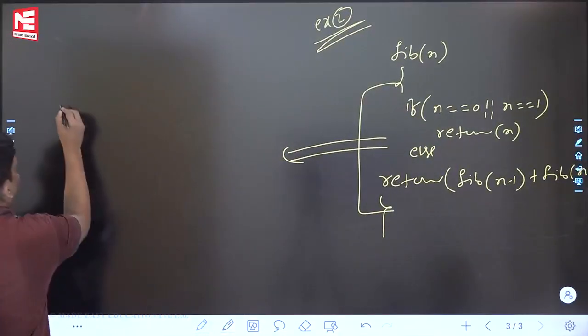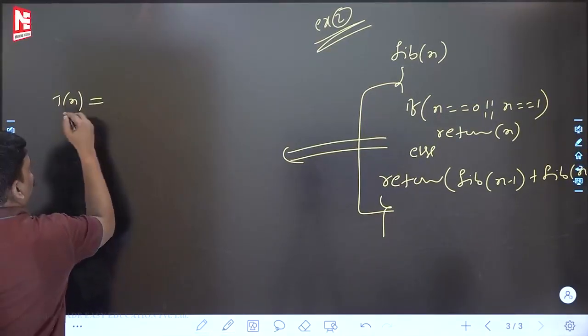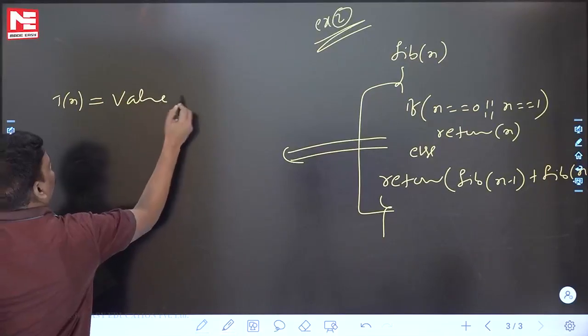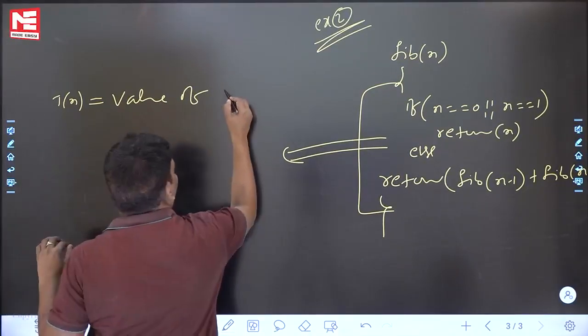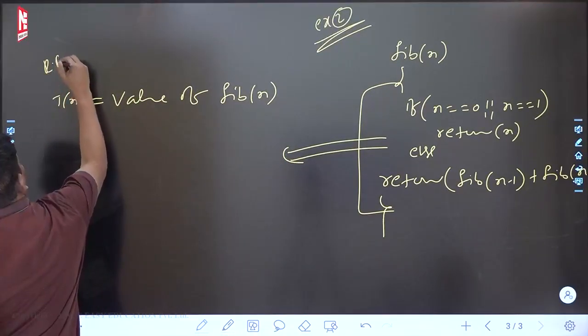See this one. In this story, whatever I am going to write, the value of T(n) is equal to the value of Fibonacci of n. See this one, the recurrence relation for value.